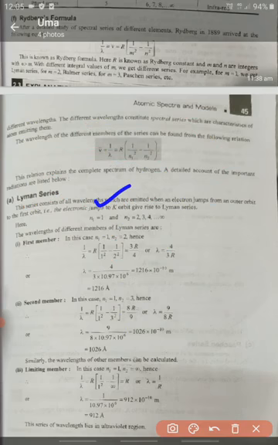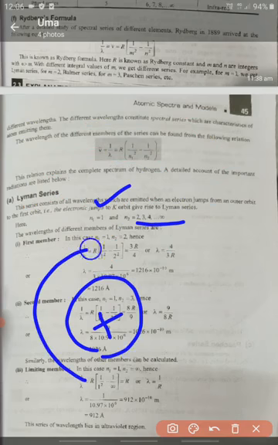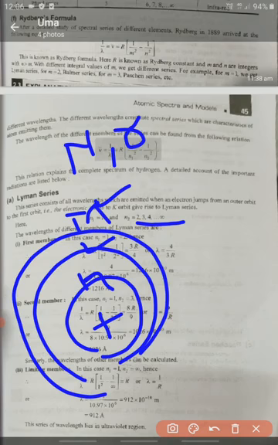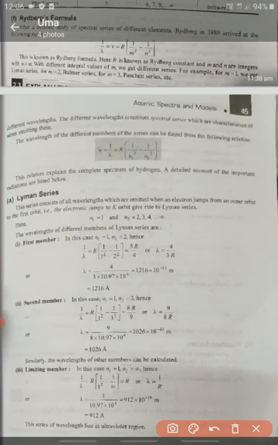Here n1 is equal to 1, and n2 can be 2, 3, up to infinity. Already we know these orbitals around the nucleus: the first orbital we call K, then L, M, N and O. We can represent them with these letters also. Electrons jumping from higher energy levels to the K orbit give the Lyman series.